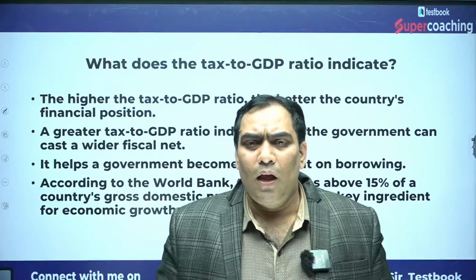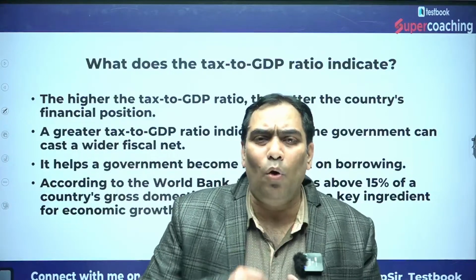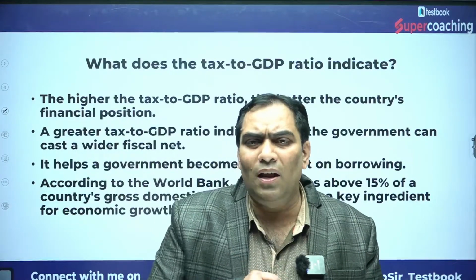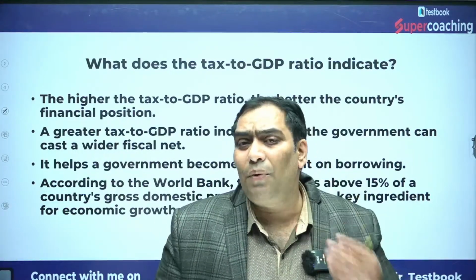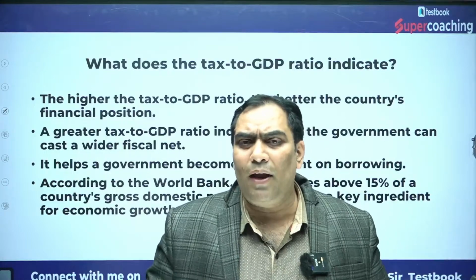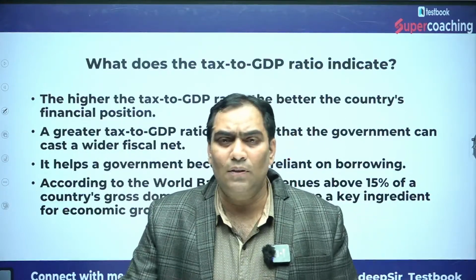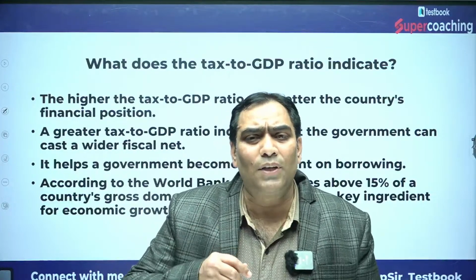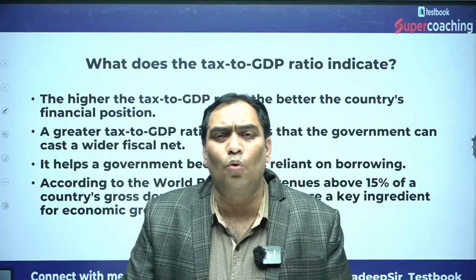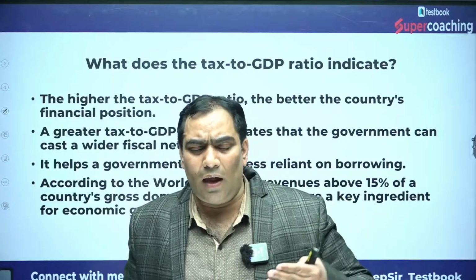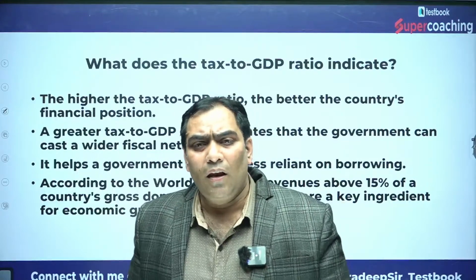So if the government is going to have more and more tax revenue, it indicates that the revenue deficit is going to be zero. The government will meet its revenue expenditure with its revenue receipts.